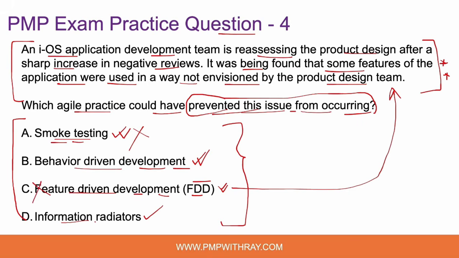Let's look at option D, information radiators. What are information radiators? In Agile project management, an information radiator is a term used to describe a visible display of project information that is placed in a shared workspace, okay? The purpose of information radiators is to make key project information easily accessible and understandable to everyone involved in the project, which promotes transparency and collaboration.